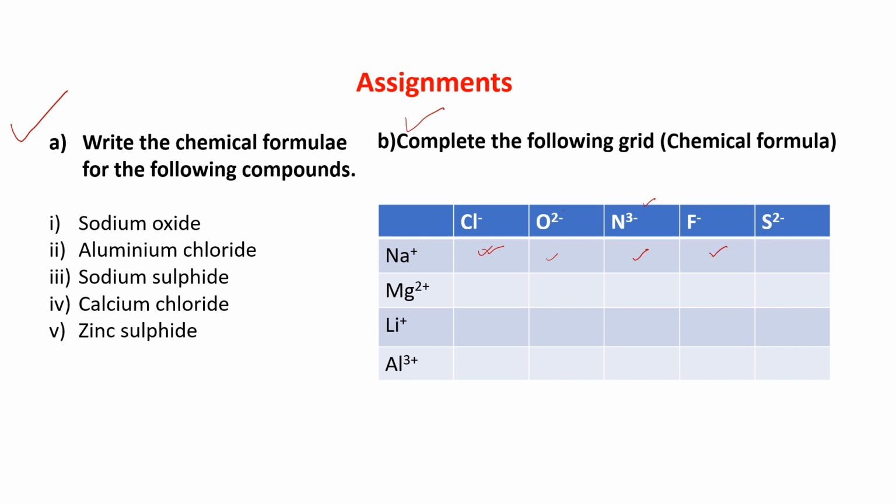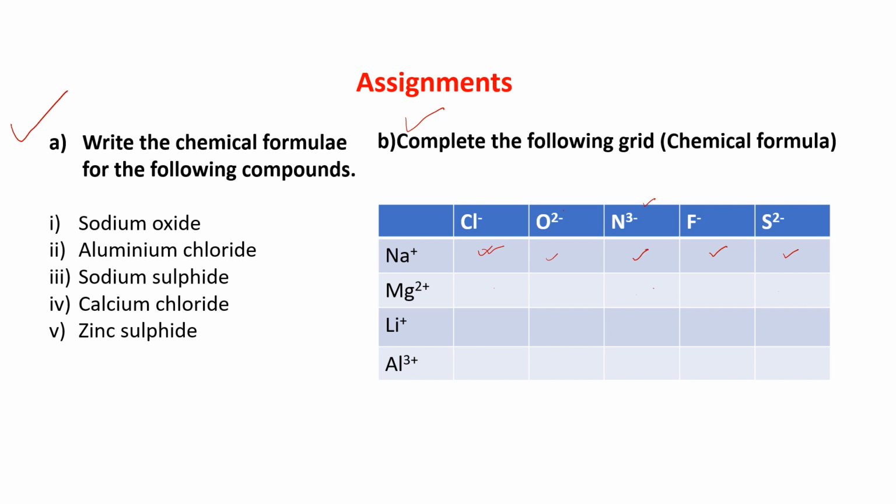Then Na plus and S2 minus, write it here. Similarly, you will do Mg2 plus with Cl minus, then Mg2 plus and O2 minus. Whatever you get, write it in the corresponding column box. See whether you are able to do it or not.